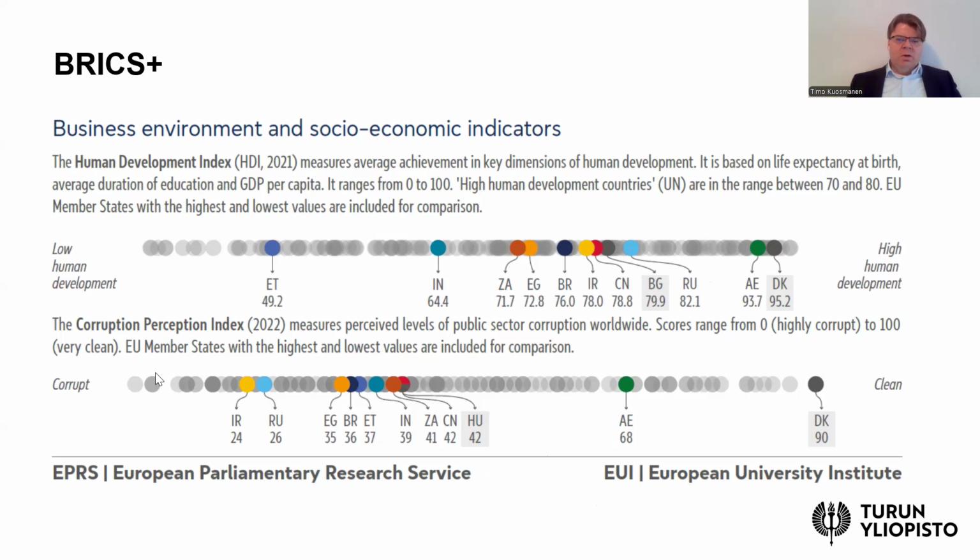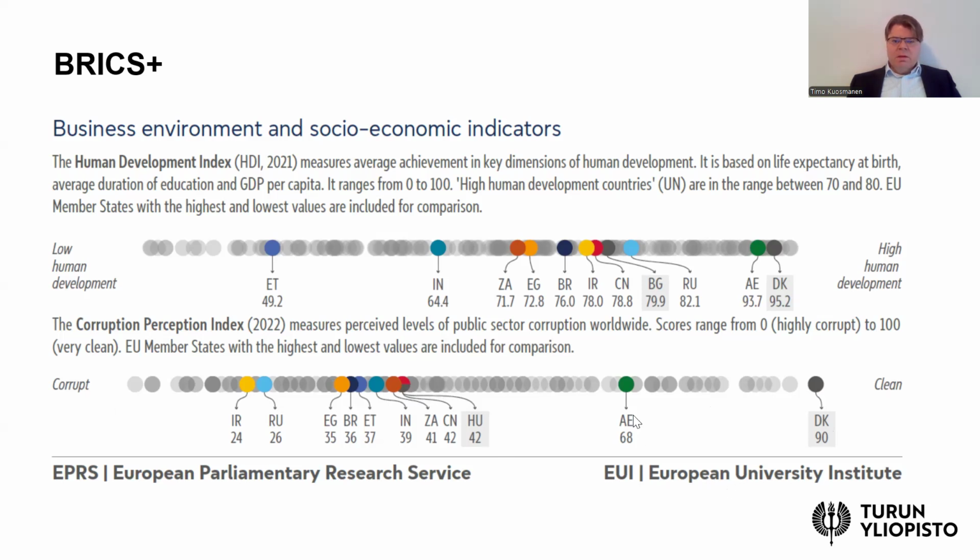So in this lower continuum, these circles also refer to countries. To the left, there are the most corrupt countries, and to the right, the cleanest countries. Here Denmark is indicated as the extreme of the EU countries, and here Hungary is an example of the bottom end of the EU countries.